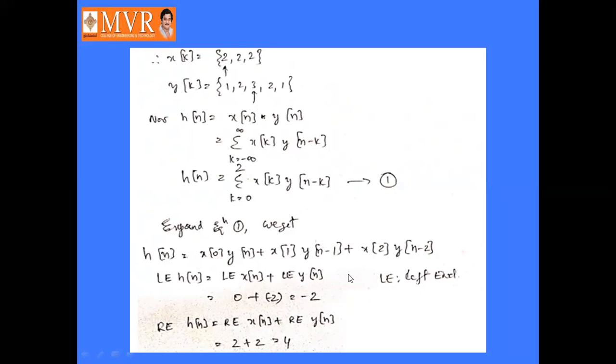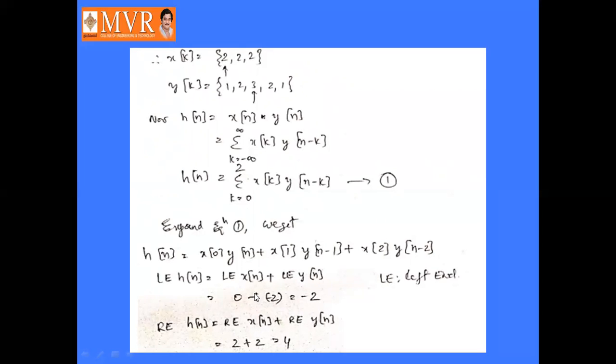So the left hand of h of n is equal to the left hand of x of n plus the left hand of y of n. What is the left hand of x of n? Looking at the arrow marker here, the left hand of x of n is 0, there is no left side. Then what is the left hand of y of n? In the negative side we have two values, so the left hand of y of n is minus 2.